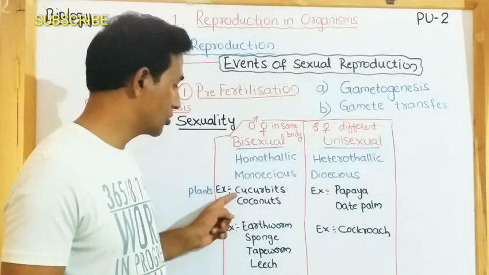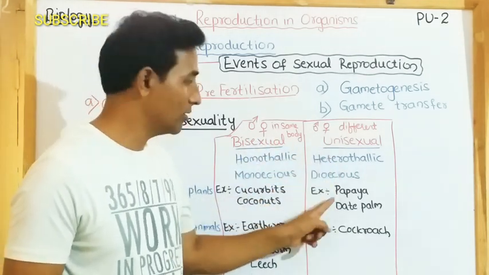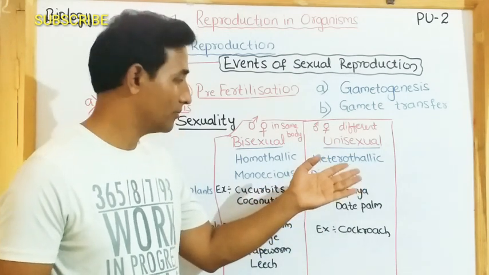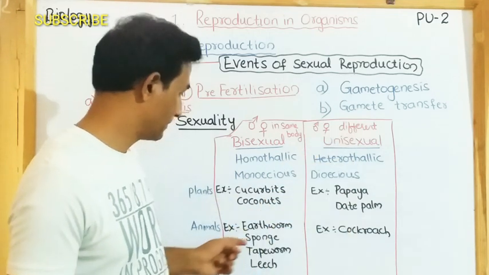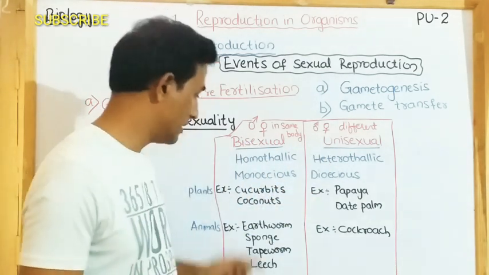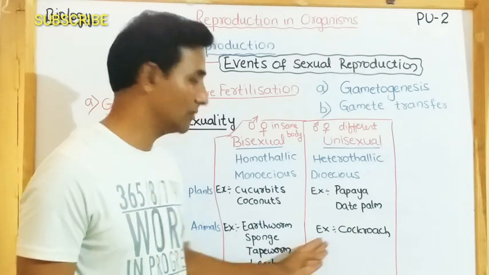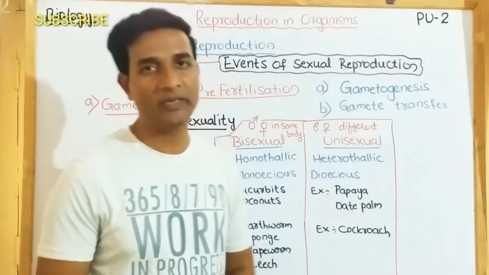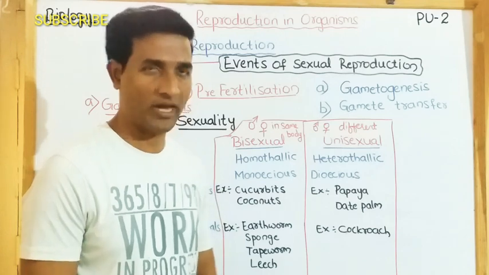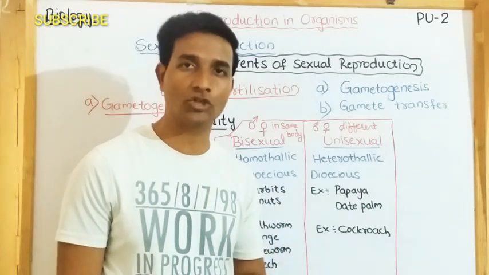In plants, examples for bisexual are cucurbits and coconuts; for unisexual, papaya and date palm. Papaya has male papayas different and female papaya different. Likewise, for animals also we have bisexual as well as unisexual. Bisexual organisms are earthworm, sponge, tapeworm, leech. For unisexual, cockroach, human being and many advanced animals come under unisexual type of reproduction. So these are some sexuality bases; we classify the animals into bisexual and unisexual.